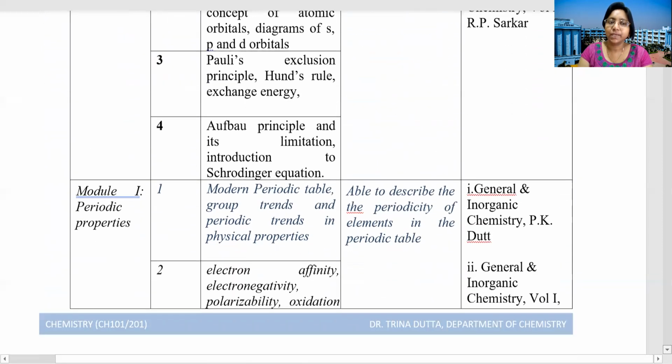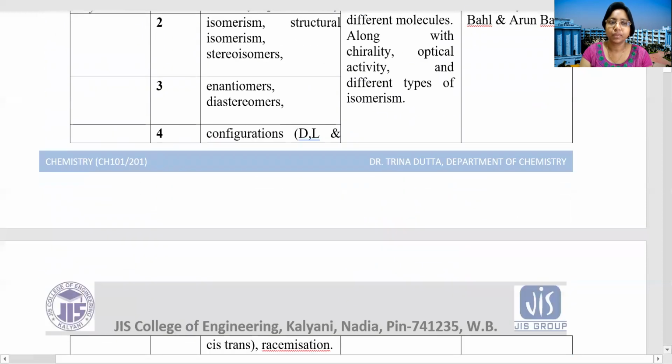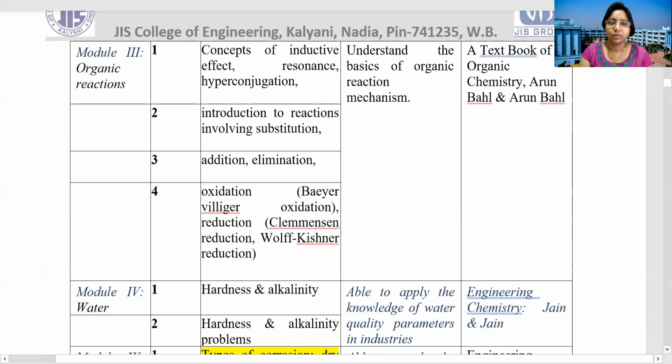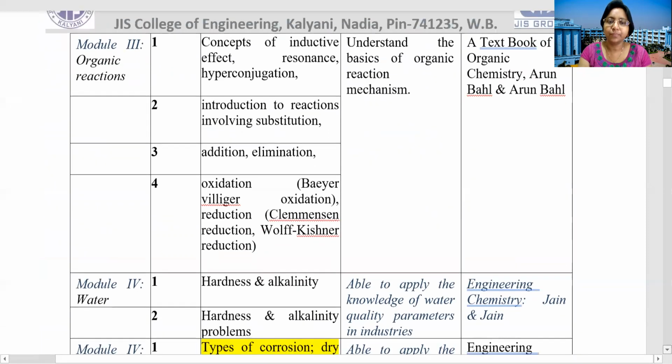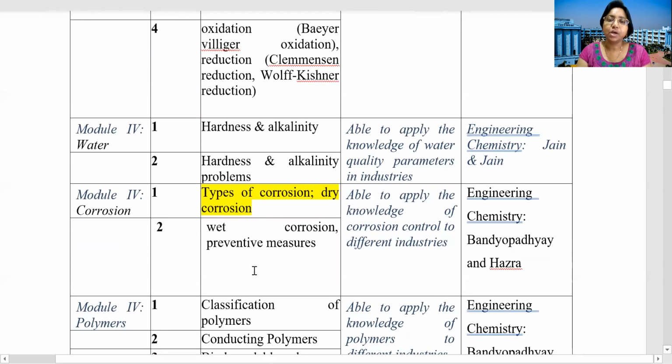Corrosion is module 4. Here you can see in module 4, this is highlighted, types of corrosion and dry corrosion.